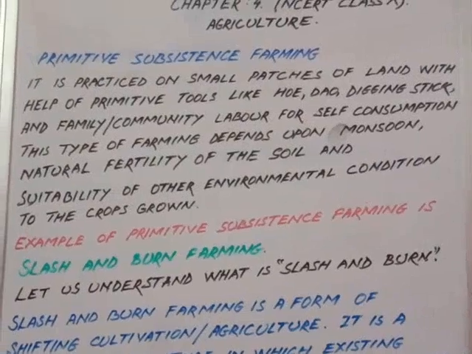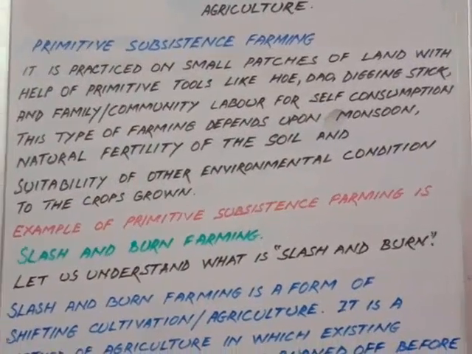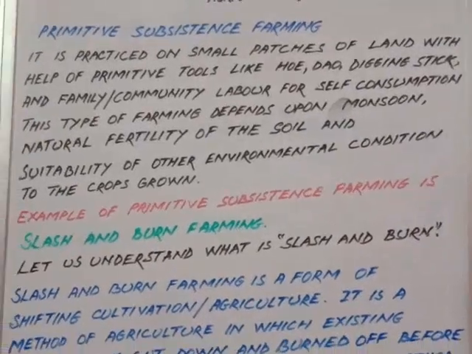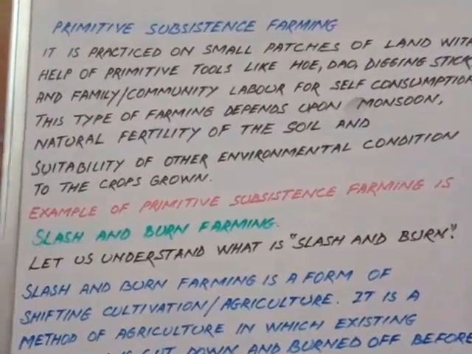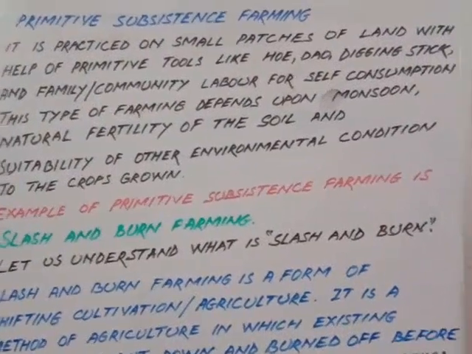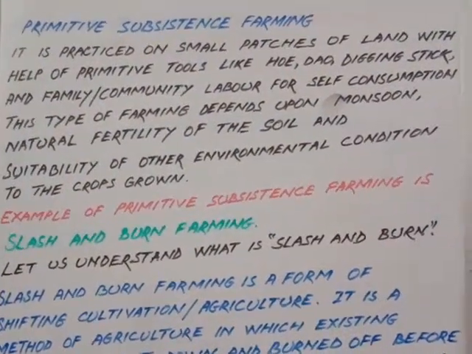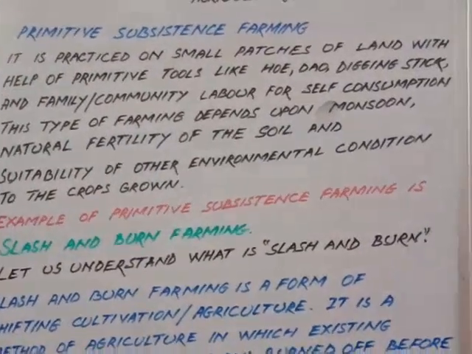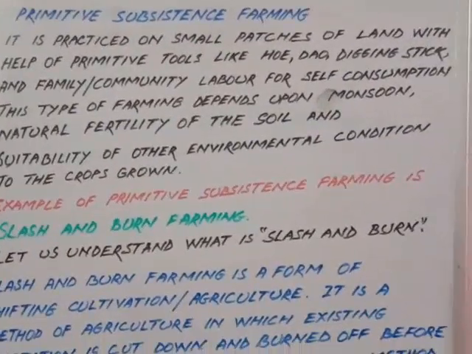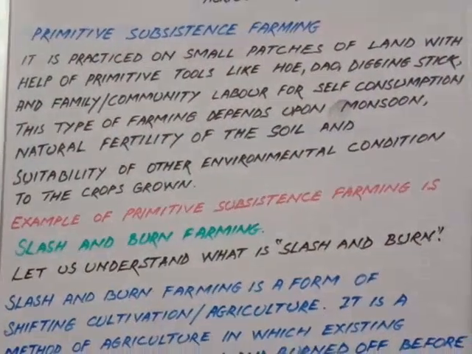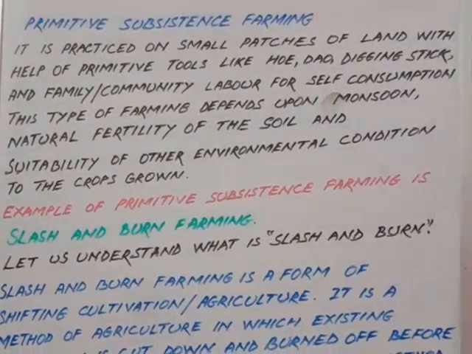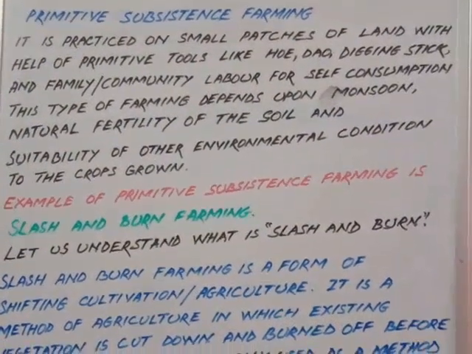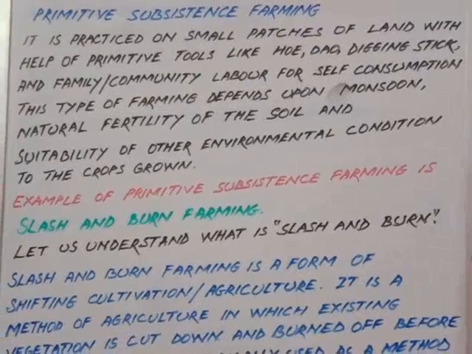Primitive subsistence farming is done... the word primitive you can understand as old. It is an old practice of survival agriculture. It is done with primitive tools like dhow, hoe, digging stick, and only the family members help in this work. They work as laborers in their own field, because they do it for their self help and self consumption.